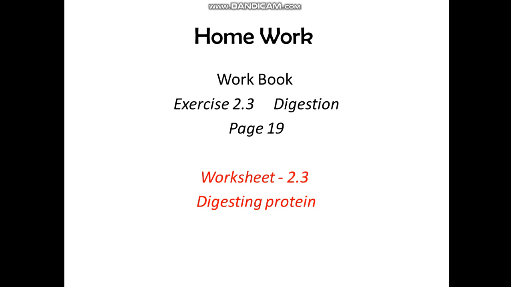And also I shall upload, this is not in your book, this is extra, a worksheet 2.3. It's called Digesting Protein. This worksheet is made of, I think, 6 or 7 questions, but they are really test relevant and very important. Try to write them in your copybook, these 7 questions. Try to answer them, okay? They are very easy. And if you don't know, in a few days I shall upload the answers also on my website.